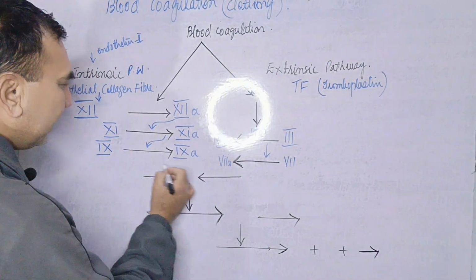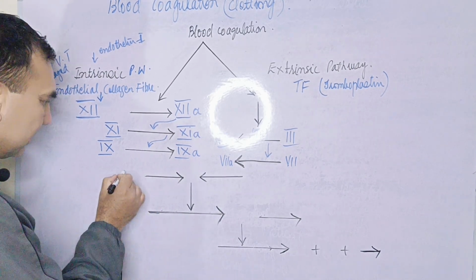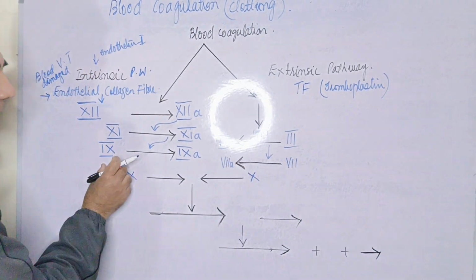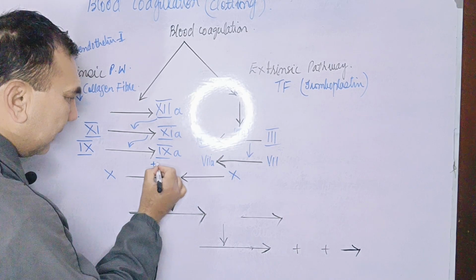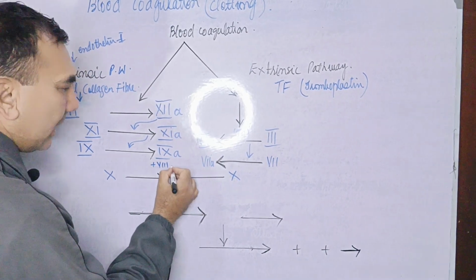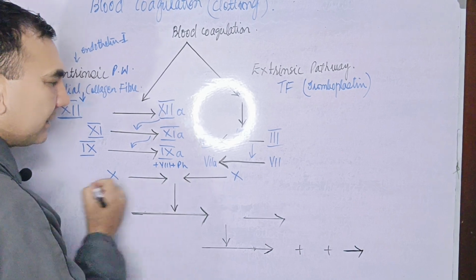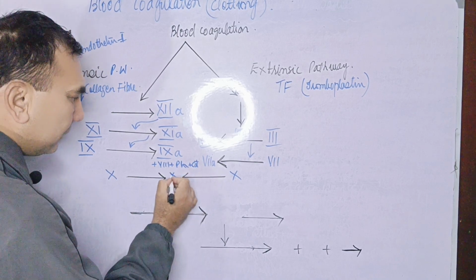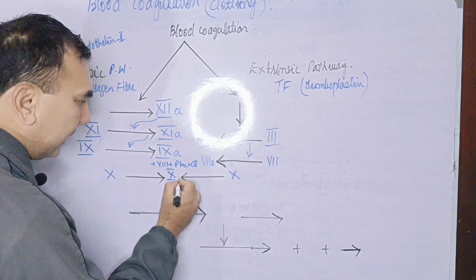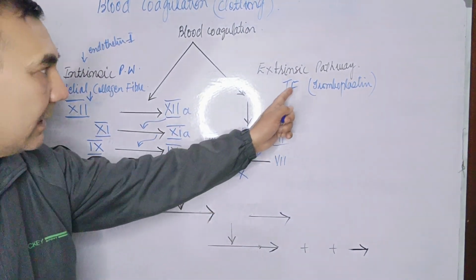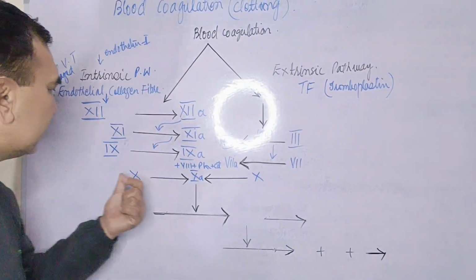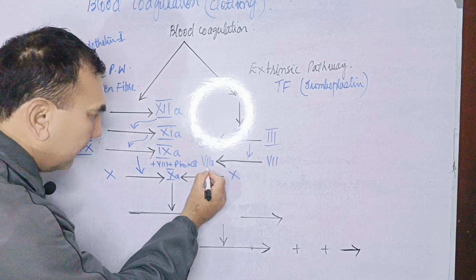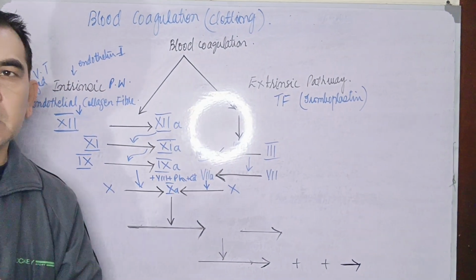Now here is the 7A, and the ninth factor. Now this is the 10th factor, and here is the 10th factor. Both the 7A factor and the 9A factor, with the help of factor 8, plus the phospholipid, and with the help of calcium, convert the 10th factor into 10A on both sides. The 7A factor from the extrinsic pathway and the 9A factor from the intrinsic pathway both act on the common pathway.